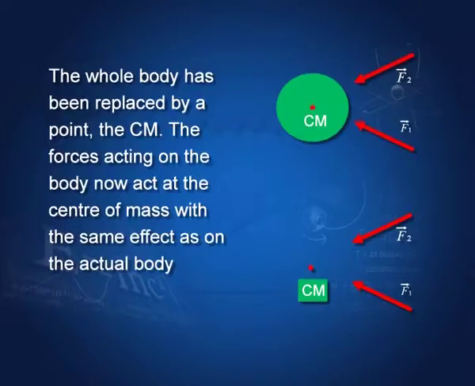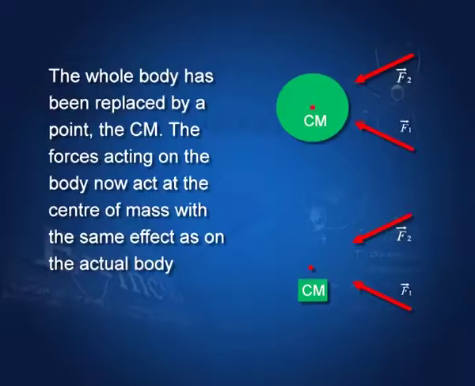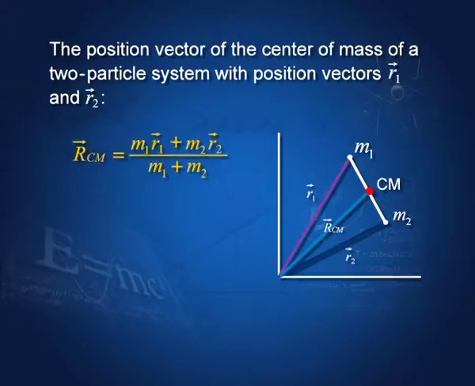That is the meaning of center of mass. That is, I have replaced the whole body by just one point where the mass of the whole body is concentrated. That point is called the center of mass of the body. So, let us now formally define the center of mass.